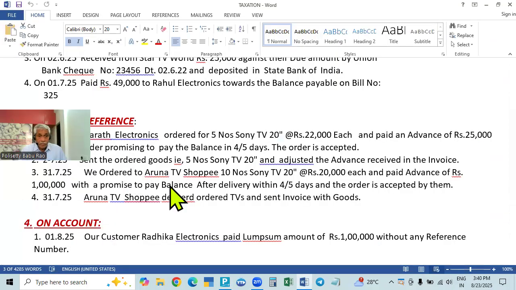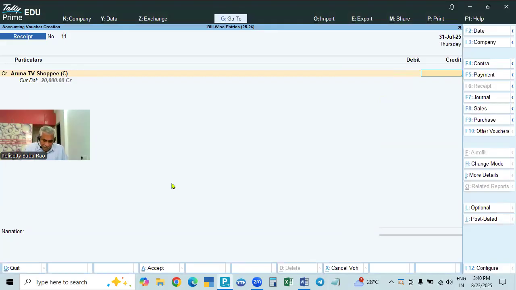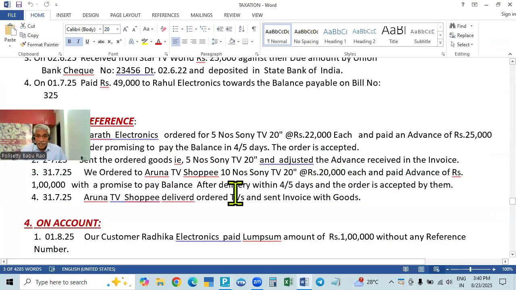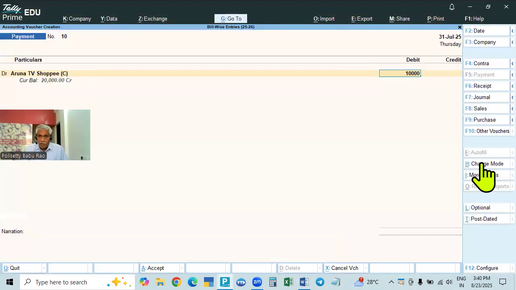We ordered, so it's a payment. It is Bharat Electronics, it is received. But we ordered means we are making the payment. So FI is the payment. Aruna TV Shapi is the receiver. We ordered from him 10 numbers at 20,000 rupees each, and we paid 1 lakh. So 1 lakh advance we paid.